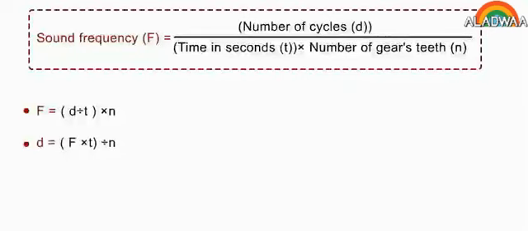Number of cycles equals frequency times time divided by number of gear teeth. Number of gear teeth equals frequency times time divided by number of cycles. Time in seconds equals number of cycles times number of gear teeth divided by frequency.